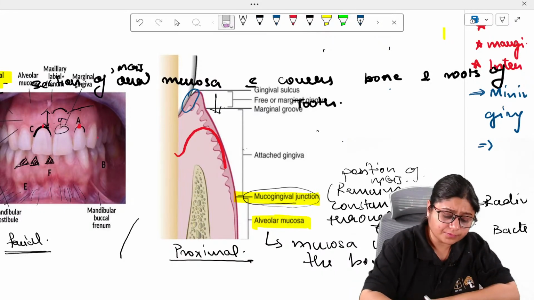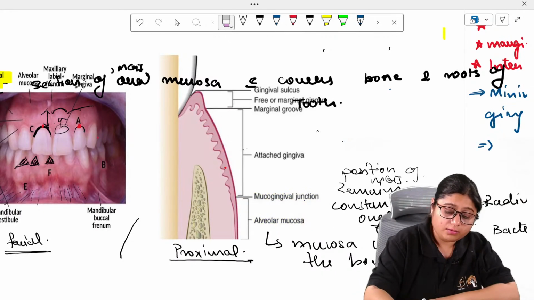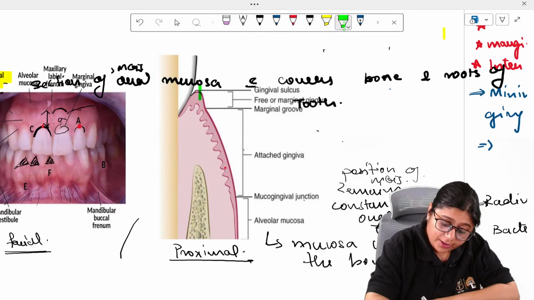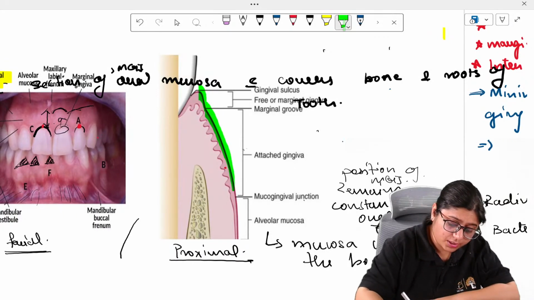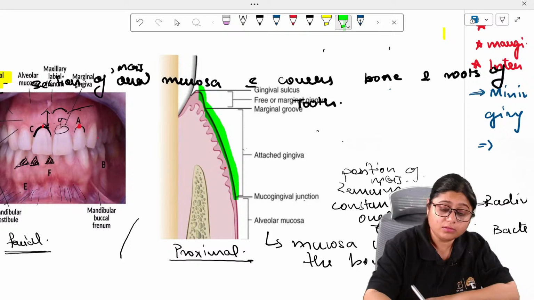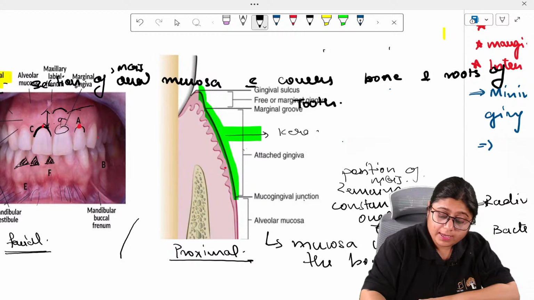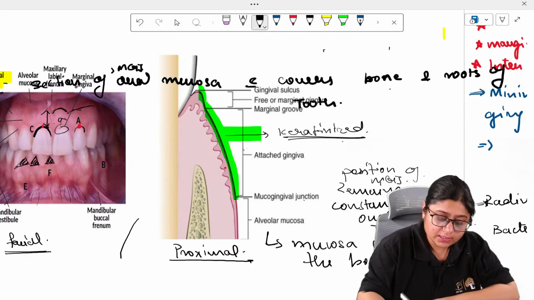See, this is what I told you. Now whatever I'm marking with red is your keratinized gingiva. This is your marginal gingiva. This is your attached gingiva. So marginal gingiva plus attached gingiva is your keratinized gingiva. Attached gingiva is also keratinized, but it is less. The width of attached gingiva will be less than the keratinized gingiva, right?